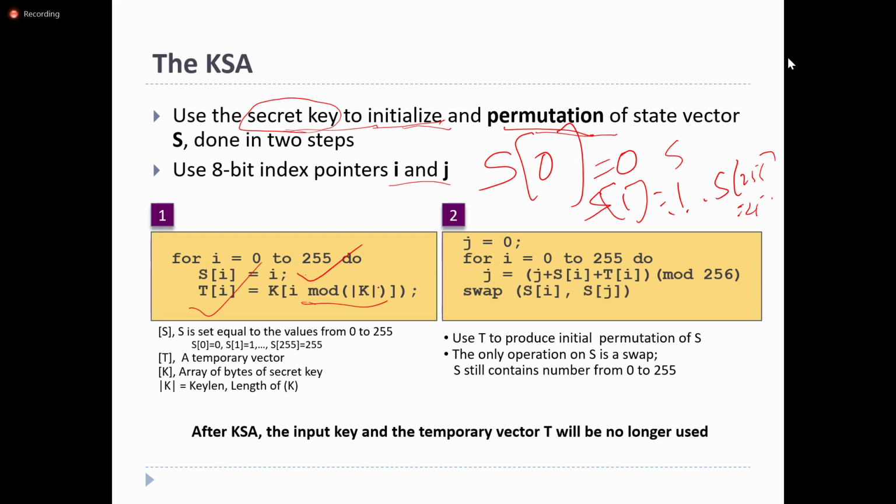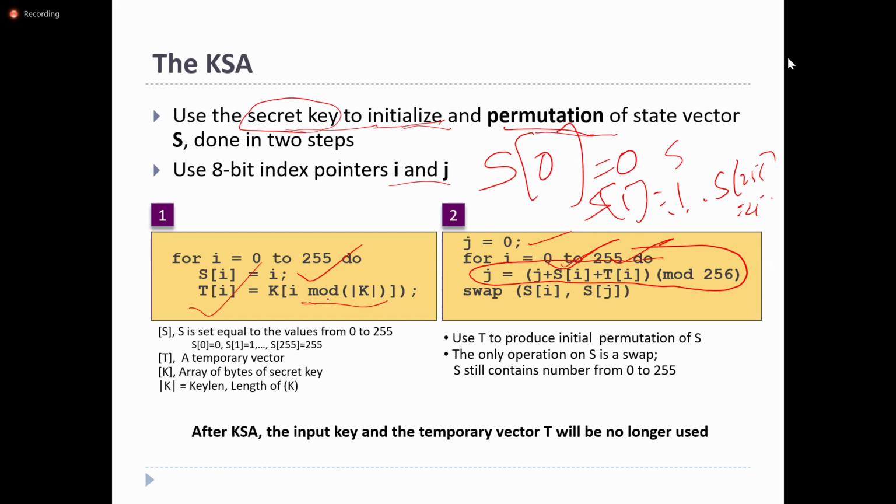It uses another loop variable j, whose value will be calculated like this. The temporary array values will be generated using the key.